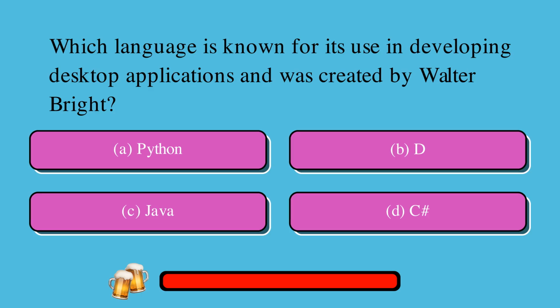Which language is known for its use in developing desktop applications and was created by Walter Bright? A, Python, B, C, Java, D, C#. The correct answer is D.